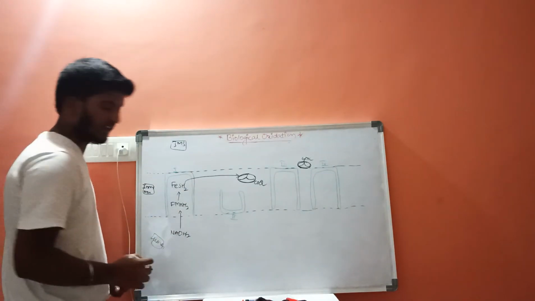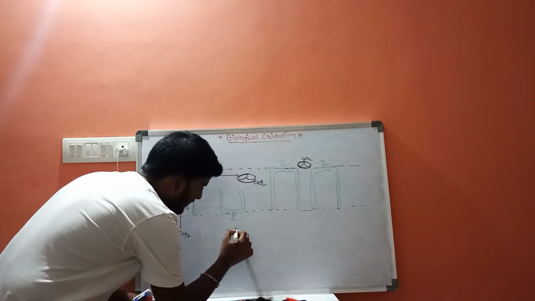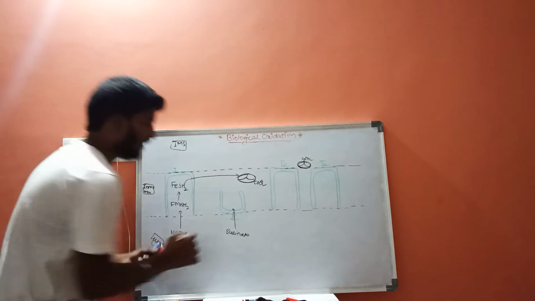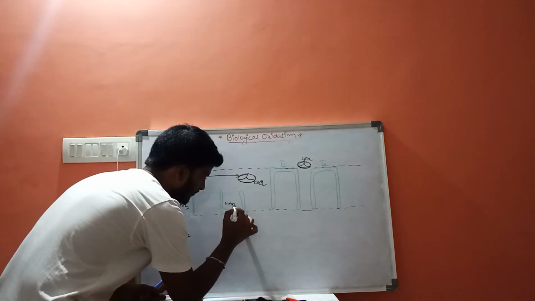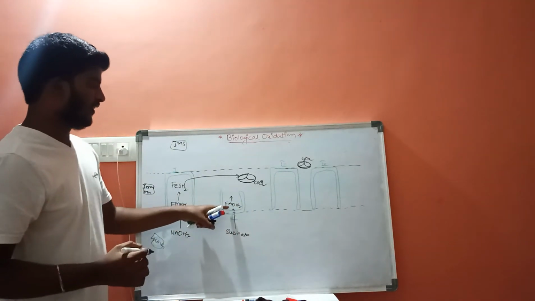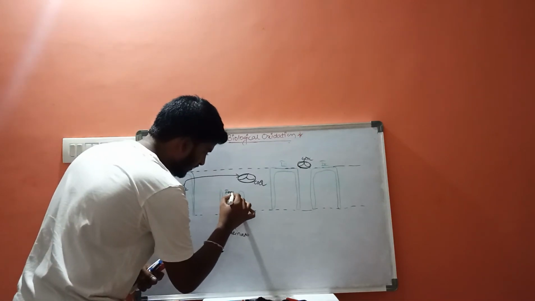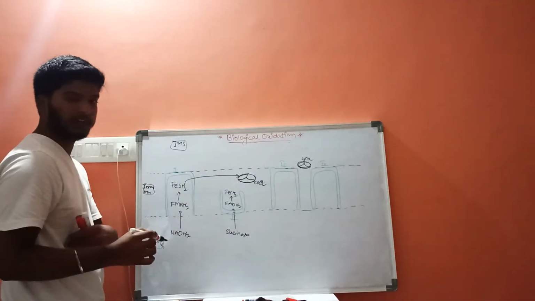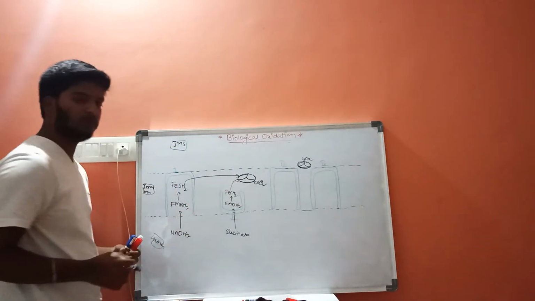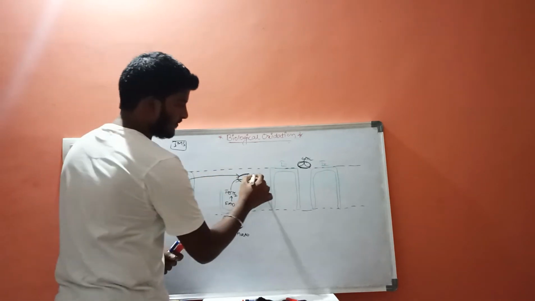And if we consider from second complex, this is succinate. From succinate, the molecule 2 electrons will be given to FADH2. From this FADH2, 2 electrons will be taken by iron sulfur protein. From this iron sulfur protein, 2 electrons will be given to the coenzyme Q complex. From coenzyme Q complex, it will be given to the